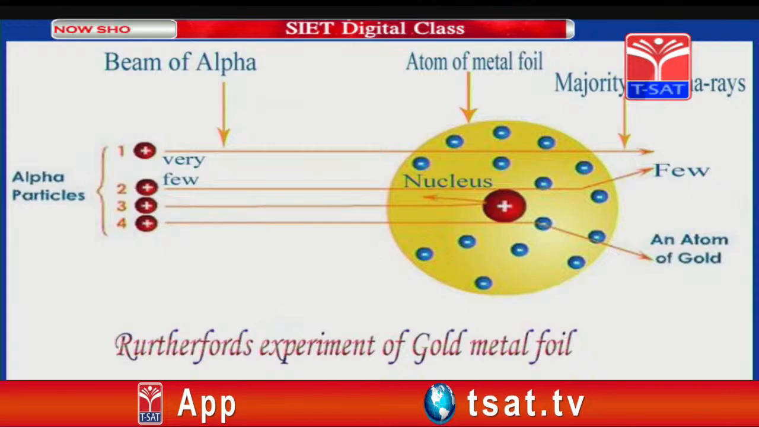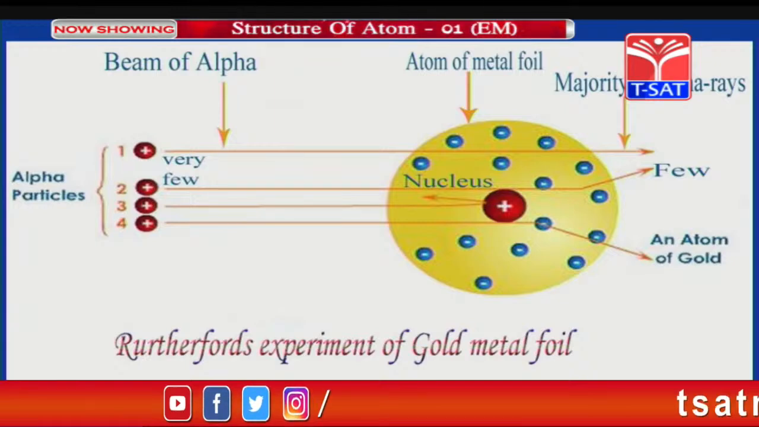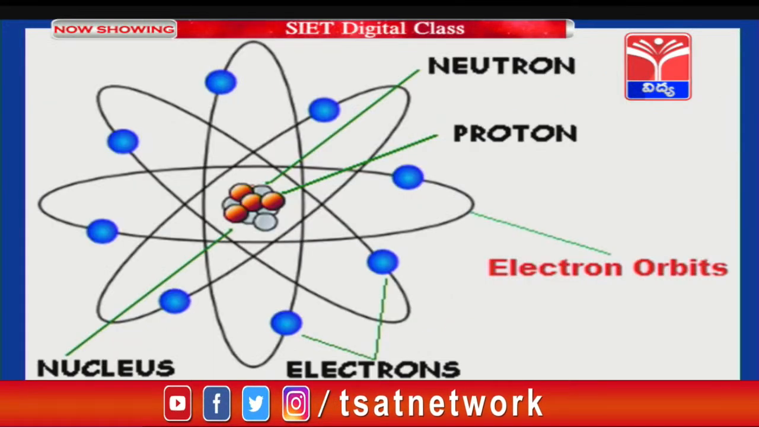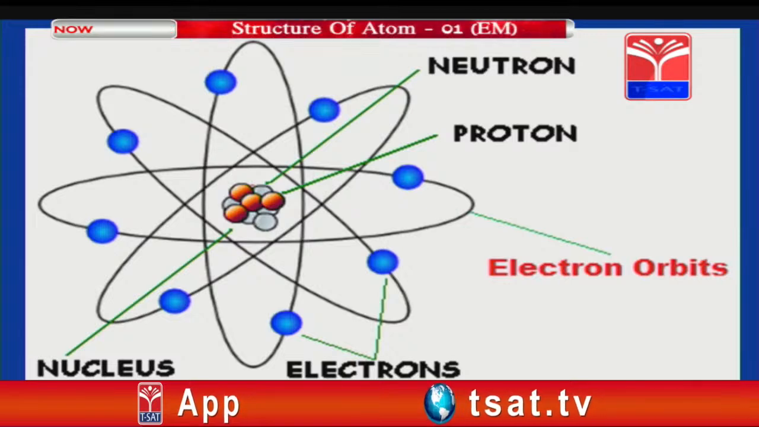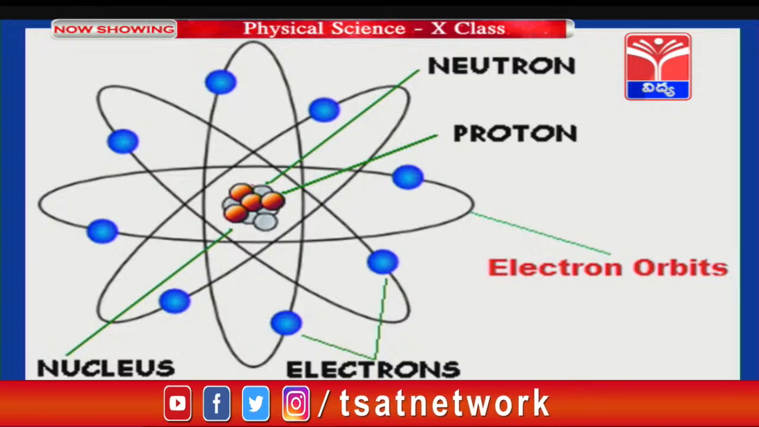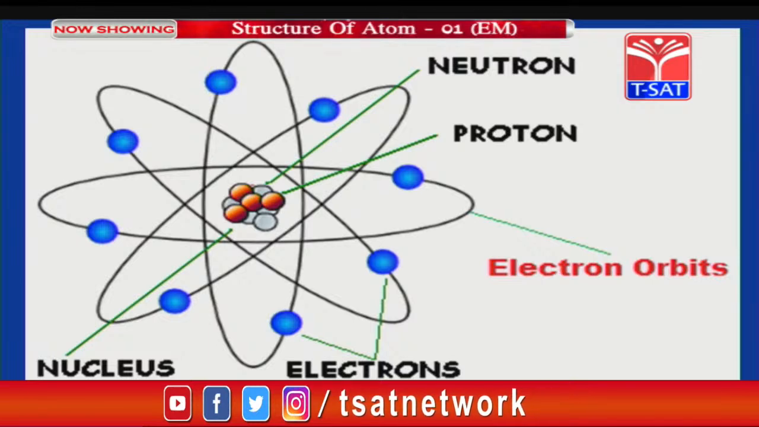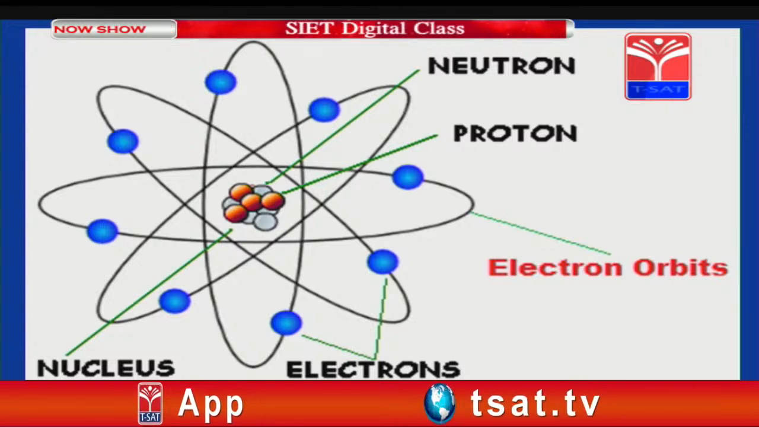In this nucleus both protons and neutrons are present, most of the atom is empty and electrons are revolving around the nucleus, just as in the solar system planets revolve around the sun. In the same way, he compared the atom with a solar system. See children, the atom is very minute, we can't even see it with our naked eye. That is why the Rutherford atomic model is also called the planetary atomic model.